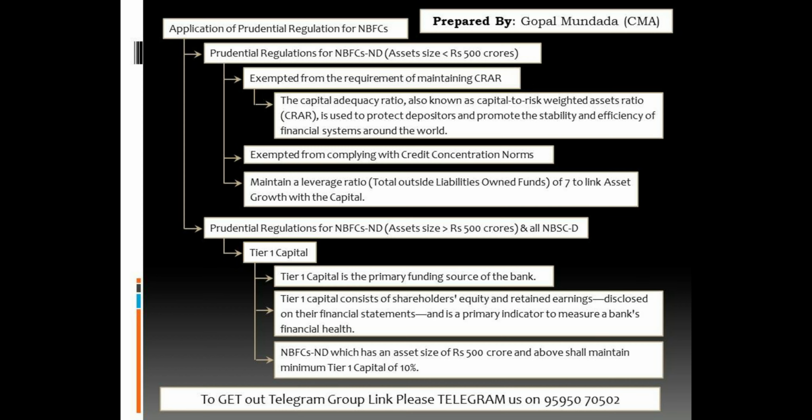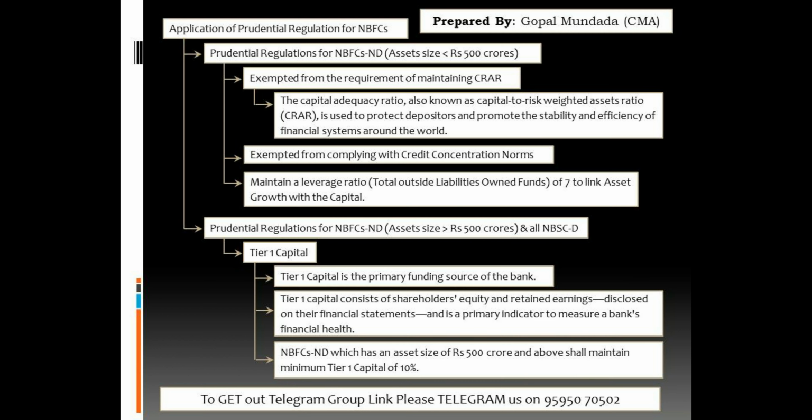If asset size is less than 500 crore, in such case, NBFCs are exempted from the requirement of maintaining CRAR, means capital to risk weighted asset ratio. Next is exemption from complying with the credit concentration norms, and next is maintaining the leverage ratio of 7, like asset growth with the capital. So guys, in this case there are 2 exemptions and 1 requirement issued by the RBI, and all these requirements must be fulfilled by such NBFC.